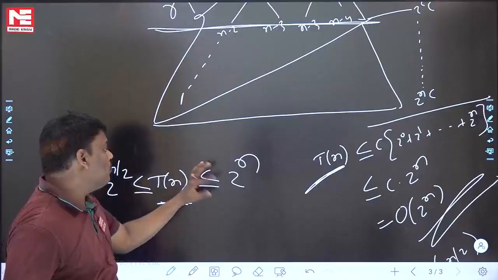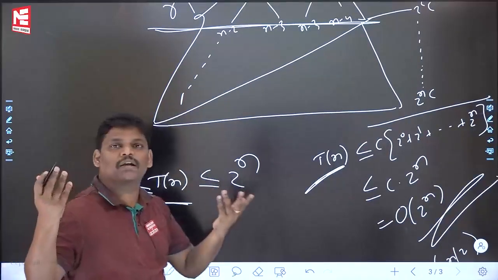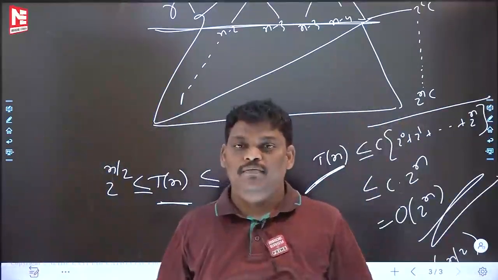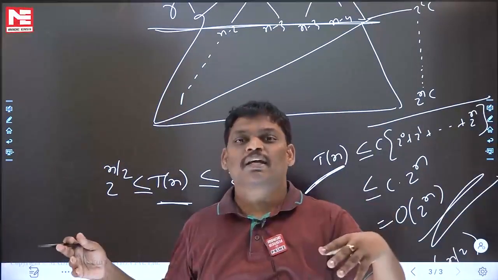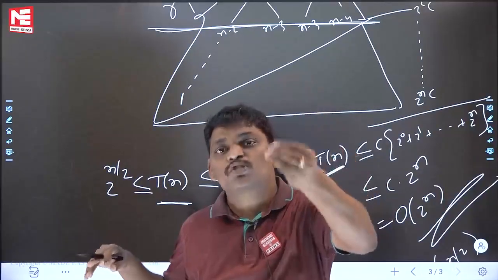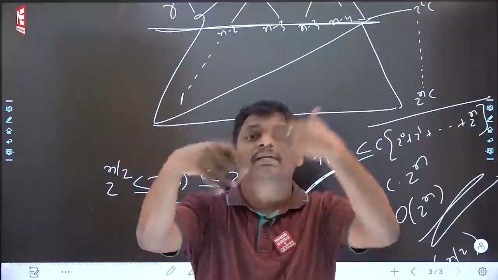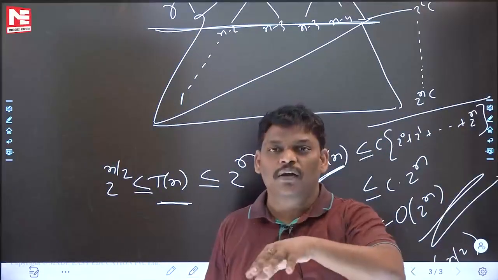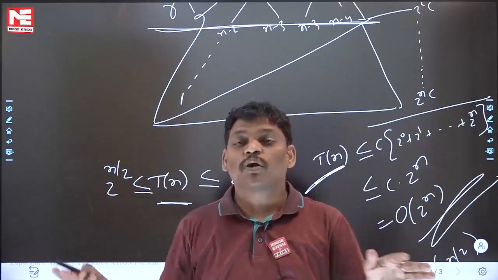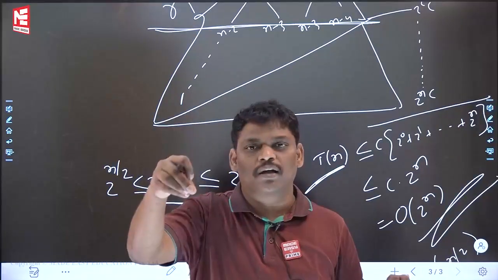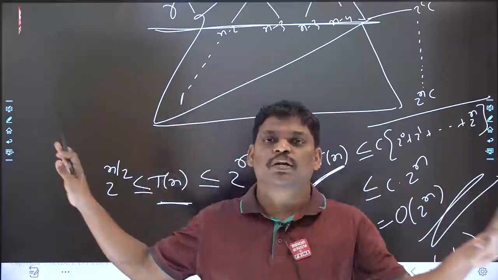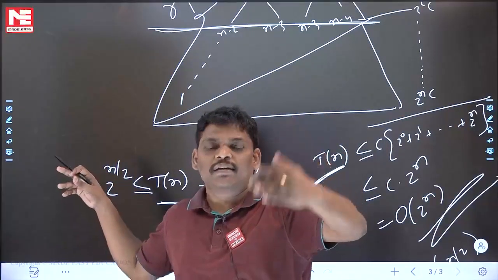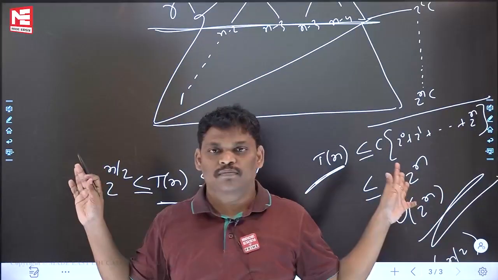Some people are asking, why are you finding upper bound and lower bound? Finding the actual answer is not possible. Then go for upper bound or lower bound. That time I wrote the big diagram. So that time, whatever was possible, we did that. Always take the latest things. In the starting class itself, how can I say all? If I say all, people may get confused. My goal is not saying facts and all. I don't want to confuse the students. Take the latest things in my lecture. Day to day you will progress.